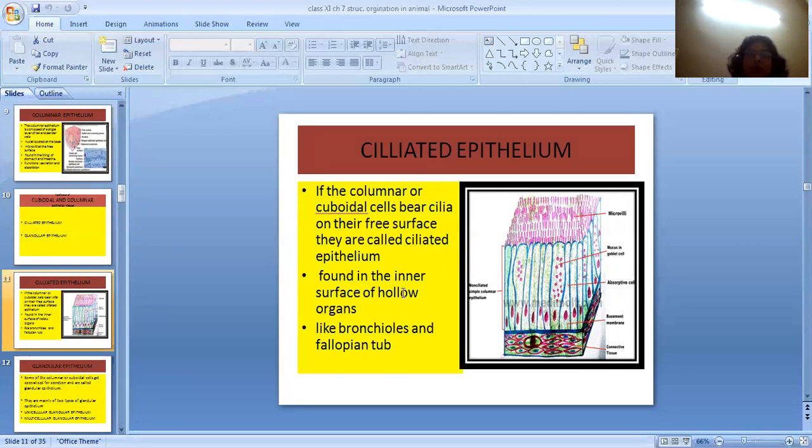Now children, you all know what is the function of cilia. Cilia helps in movement, so they are found wherever the particles have to move. So they are found in bronchioles or in fallopian tube.